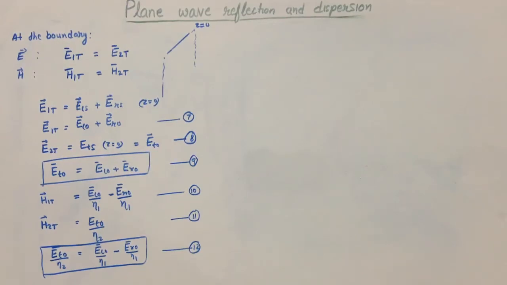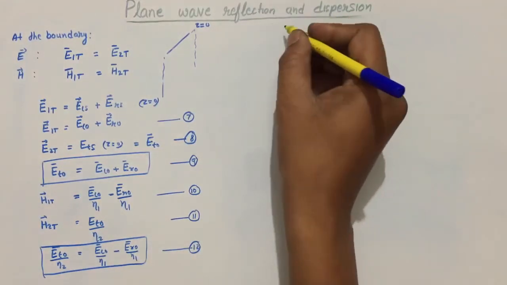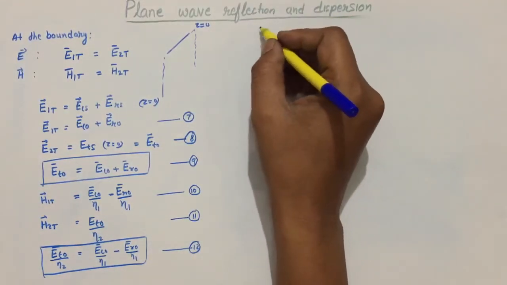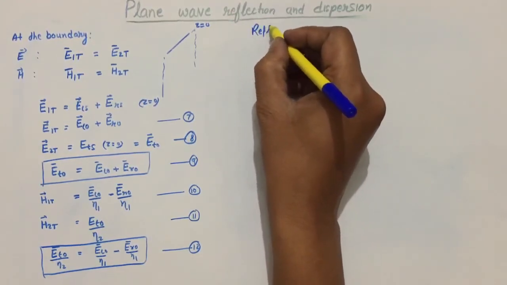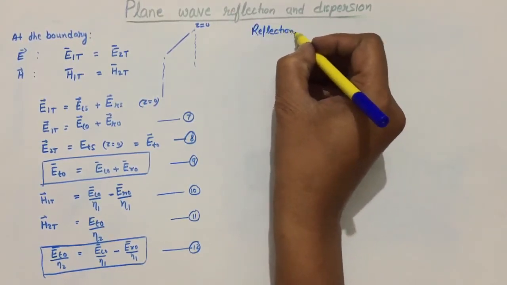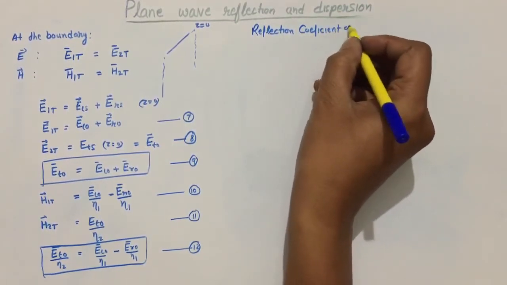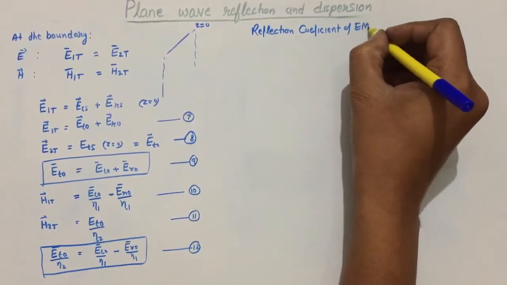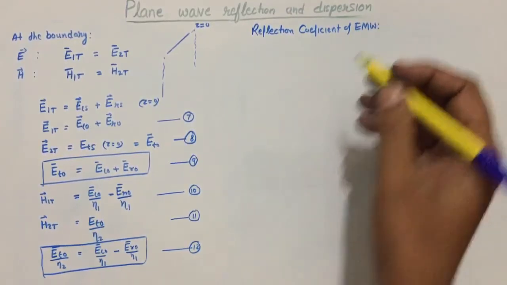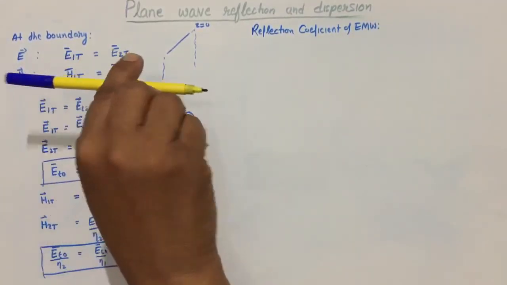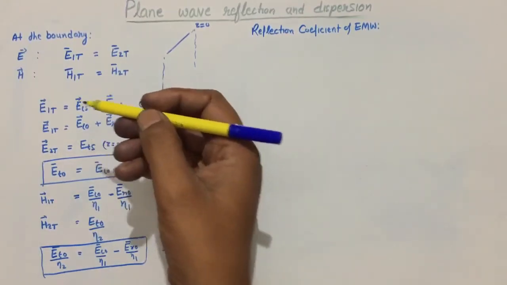Now there are two terms that are very important to know at this stage, that is the reflection coefficient of electromagnetic wave and the transmission coefficient of electromagnetic wave. So let us start with the reflection coefficient of electromagnetic wave. A reflection coefficient means the wave is coming and part of it is reflected.